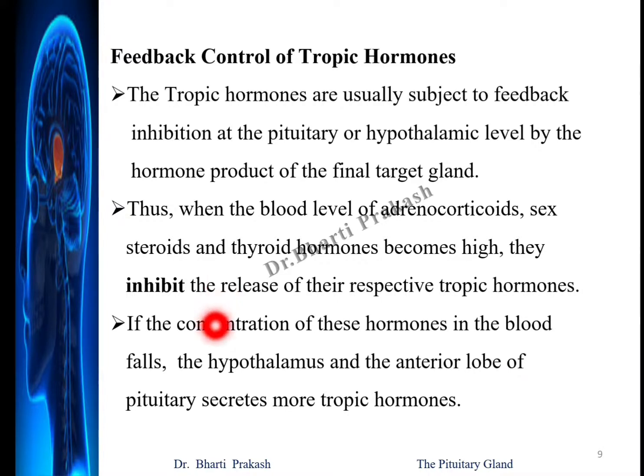And if the concentration of these hormones in the blood falls, the hypothalamus and the anterior pituitary will secrete more tropic hormones. So it has both negative and positive feedback.